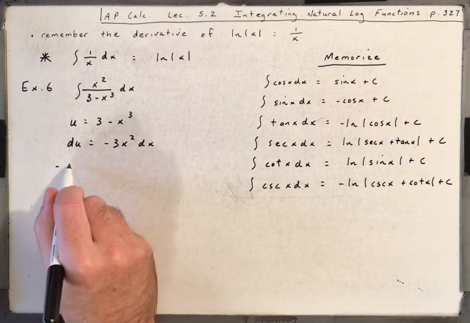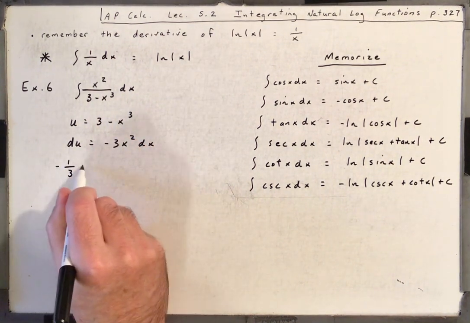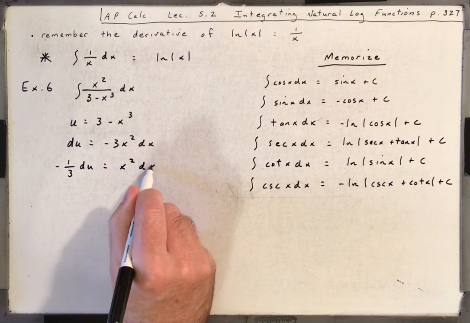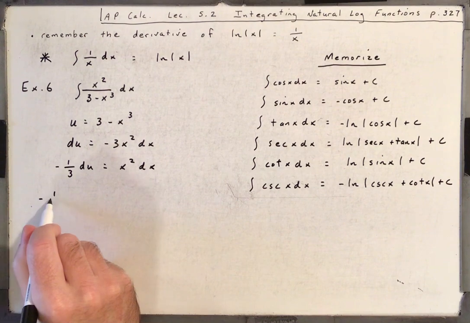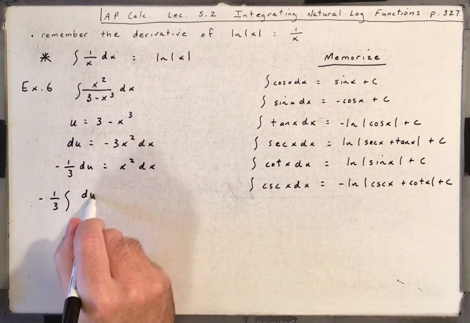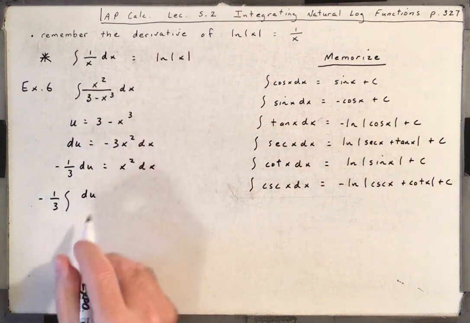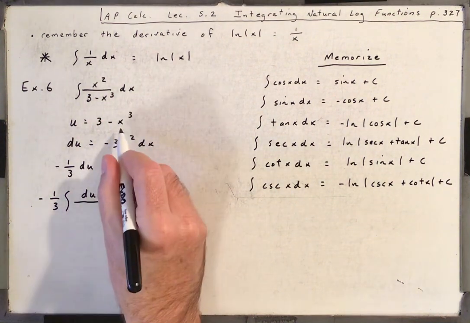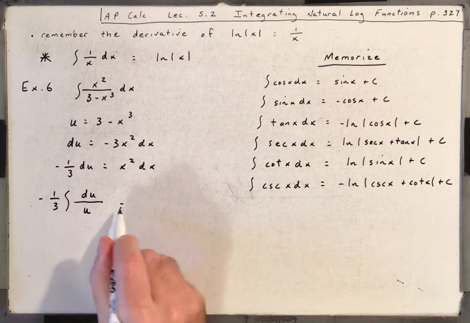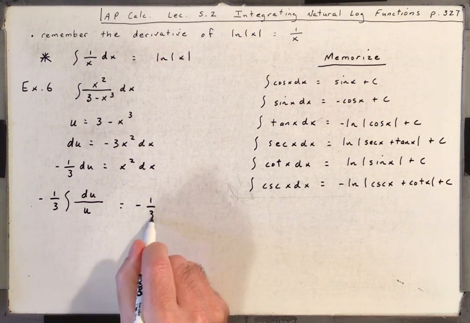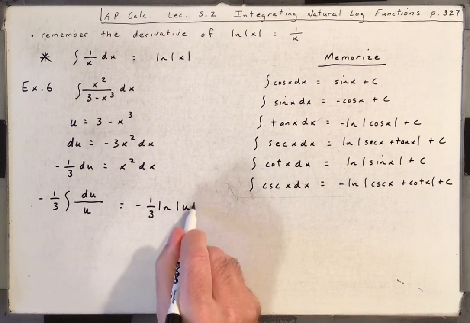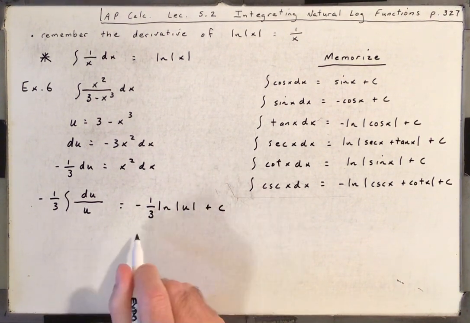So if we multiply both sides by negative 1/3, that's going to be x squared dx. So that's minus 1/3. And then we would have du on top, x squared dx is on top, over 3 minus x cubed, that's u. And so that's minus 1/3 times the natural log of the absolute value of u plus c.